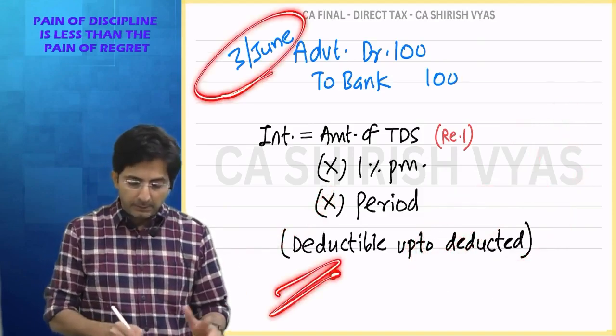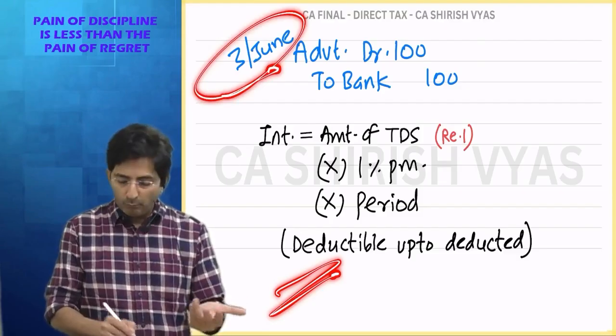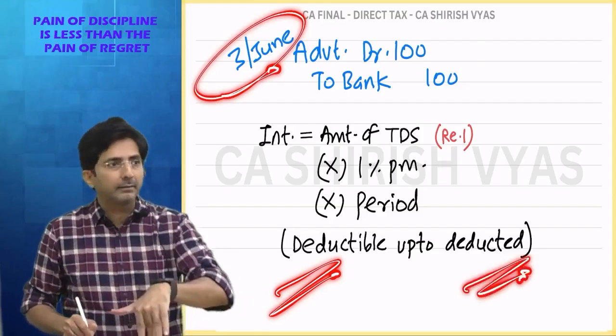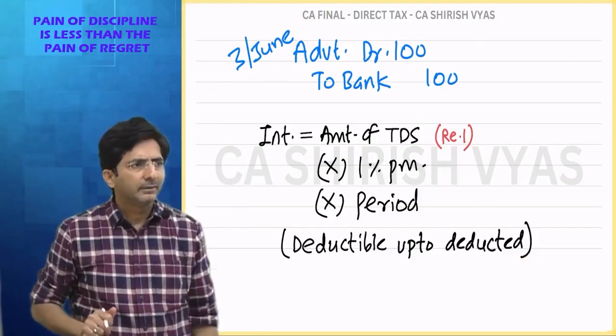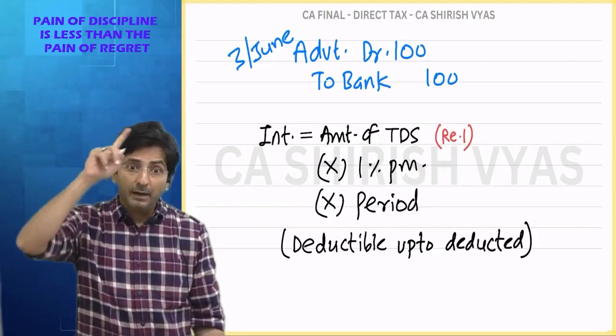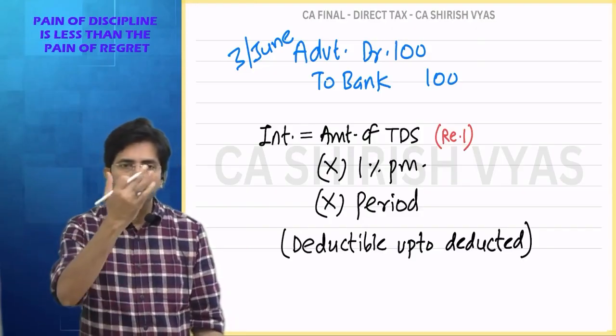The date when TDS is deductible is 3rd June. TDS was deductible on 3rd June. But what is the date when TDS is actually deducted? Deducting is not possible, because I have already given away the money. So when the other party files the return, TDS is deemed to be deducted.